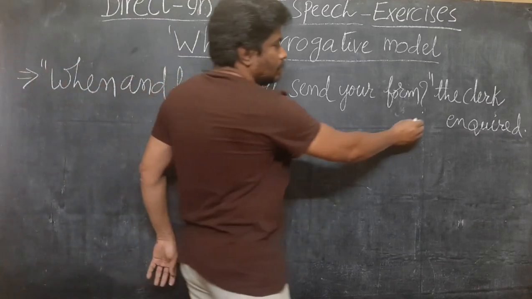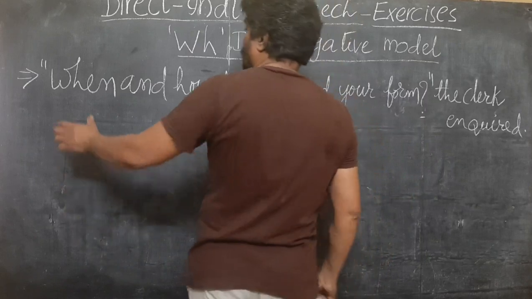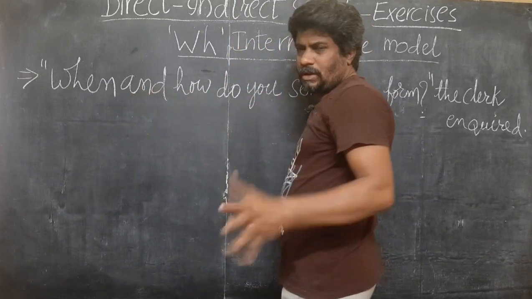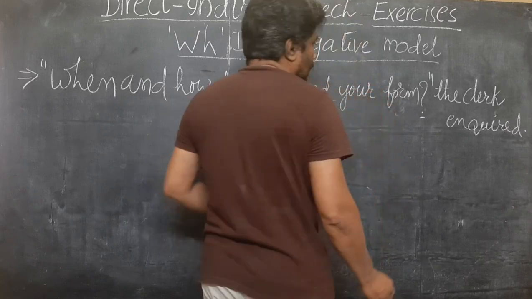Here is a question mark. So hence it is interrogative. You have got two WH words, when and how. It is a WH interrogative. It's very clear. And the reporting verb is given here.